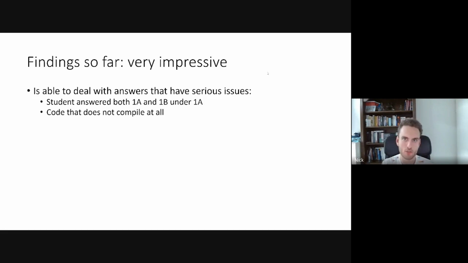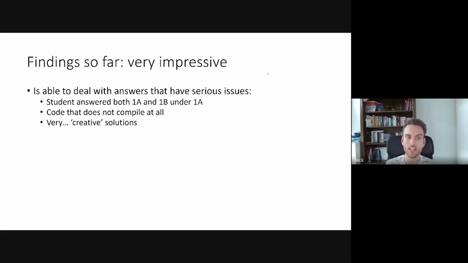But I had some situations where students handed in some code. They only had 2 hours for the exam, so some of them got a bit of stress, and they handed in some code that didn't compile, and there were lots of strange issues in the code. But GPT was still able to see that the overall idea of the code was pretty good, so they still got partial credit for the question.